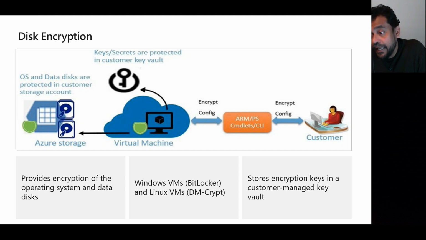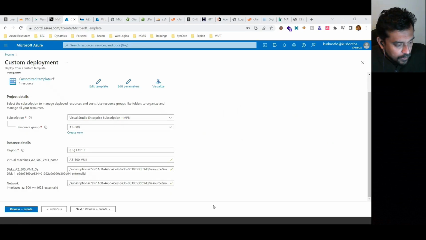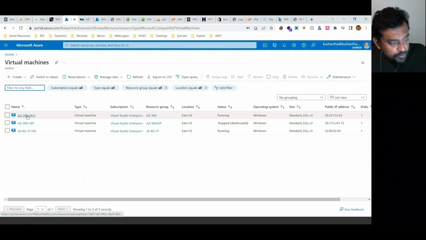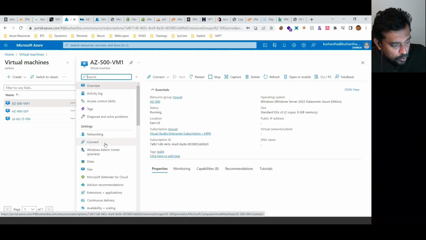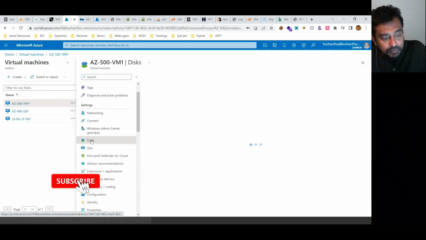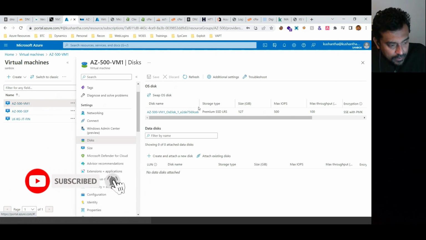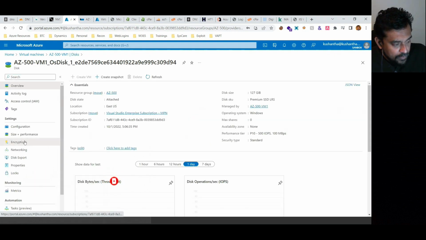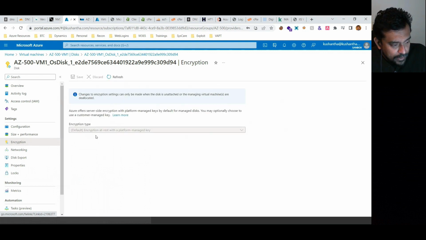So then it'll encrypt your storages. Virtual machine storages can be encrypted. I hope you know how to configure that. If you go to virtual machines, if you go to this virtual machine, I'm going to go to disk here. So this is the operating system disk of the virtual machine. If I go to disk, then you can encrypt this one. So then you can encrypt the virtual machine disk.